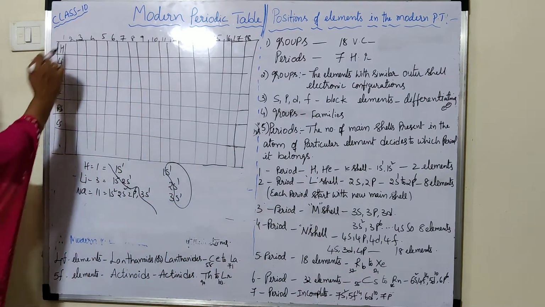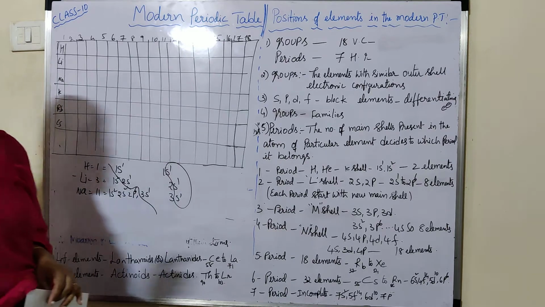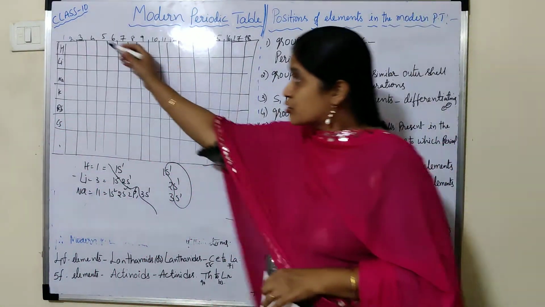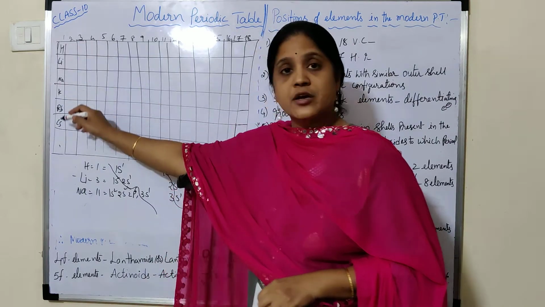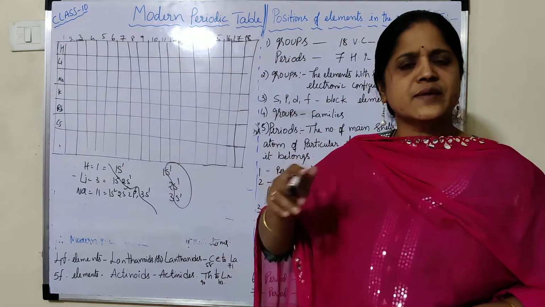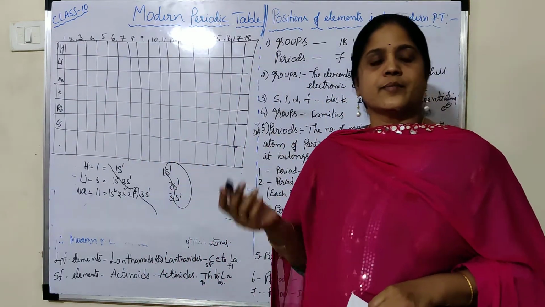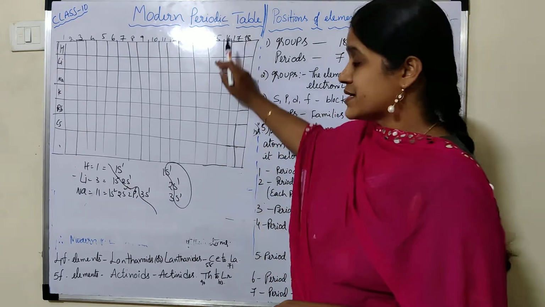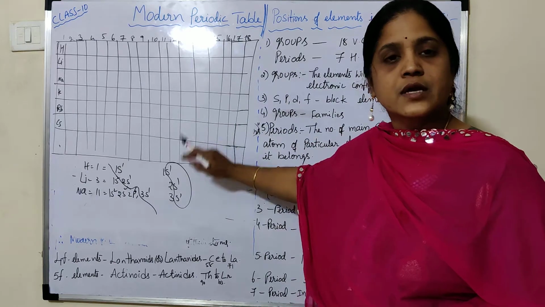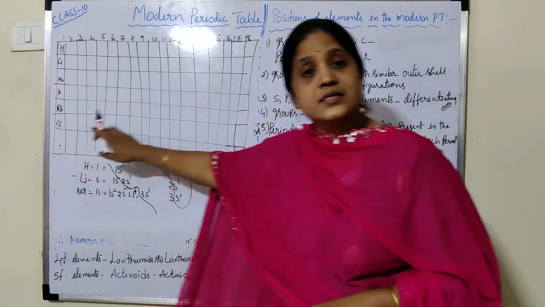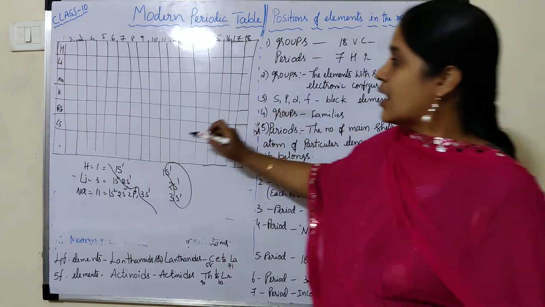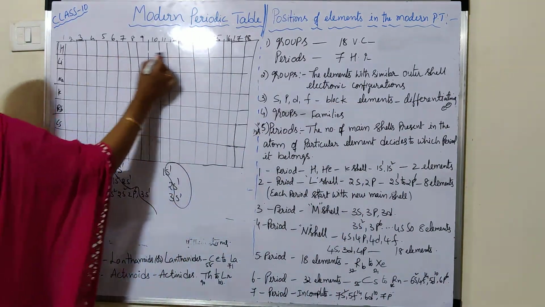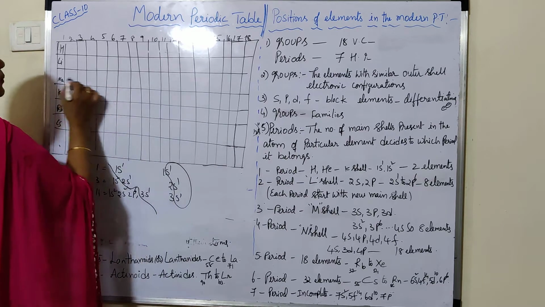In the periodic table, the elements in the groups will have the same physical and chemical properties. Now, that is about the vertical columns. Now we'll discuss the horizontal rows. The horizontal rows are known as periods.